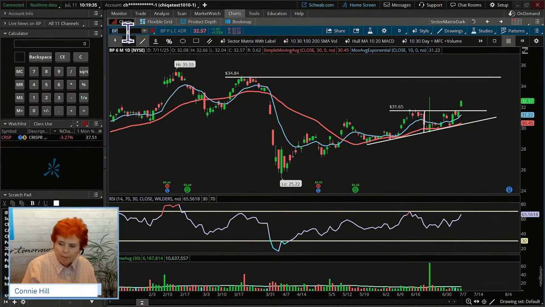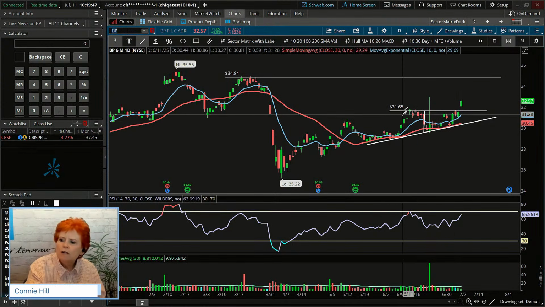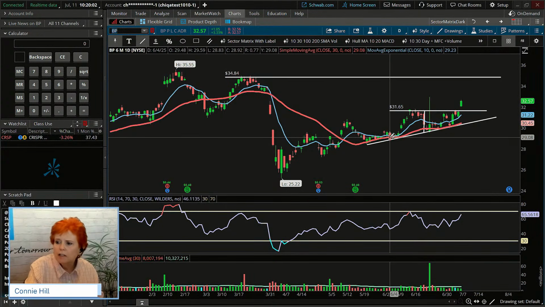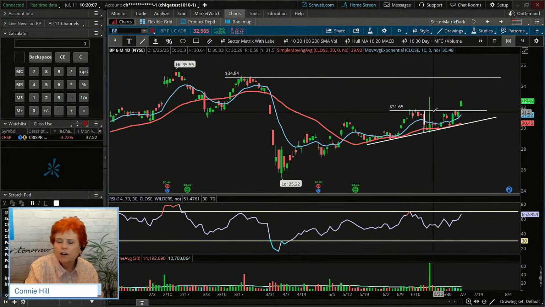Now, as we pull up BP, what do we see as far as an entry signal goes? We're seeing a breakout, right? We are seeing a breakout above resistance that is pretty healthy. We also see an ascending triangle, which is a continuation pattern. When we see continuation patterns, that is an indicator that it's likely to continue in whatever the trend was. And this one is a bullish trend. That's what these lows, a little bit higher, a little bit higher, a little bit higher. We love to see that. The highs are fairly equal up there around 31.65 and pop today.